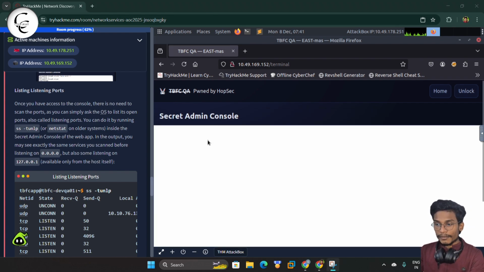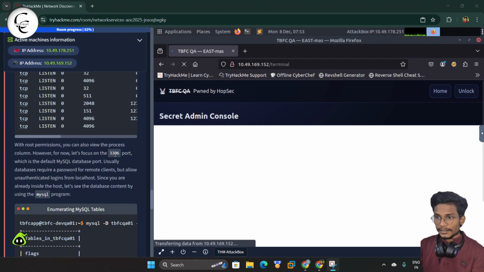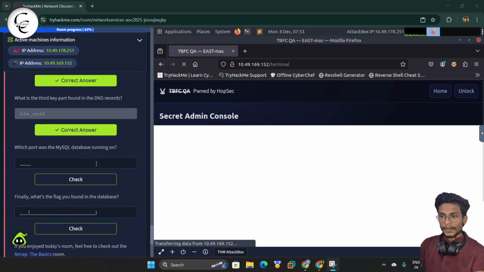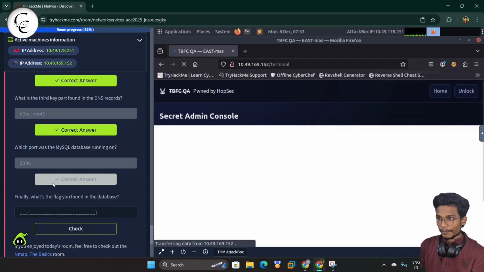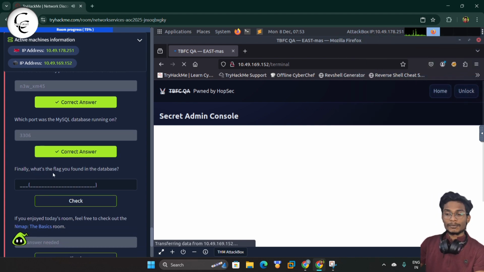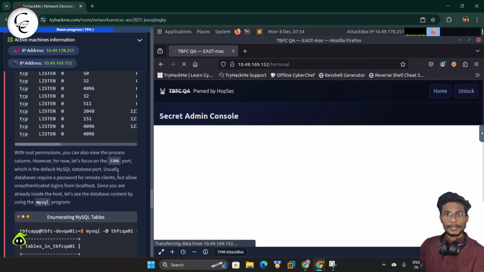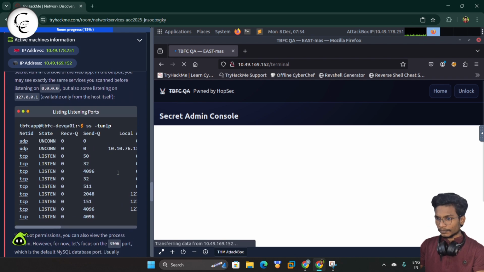So now guys, we can repair the server. We can look for the open ports. Guys, here we can see this is the 3306 port, which is the default for MySQL. So here simply we can write 3306 and we will give a check. So guys, for the final flag we found in the database, we have to look into the services that are running and we have to look for the MySQL database.